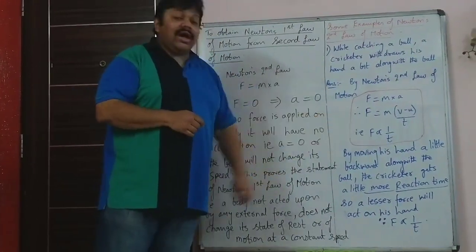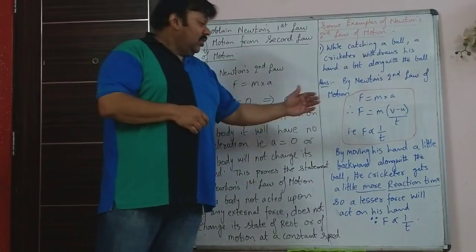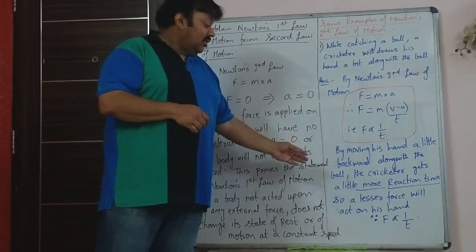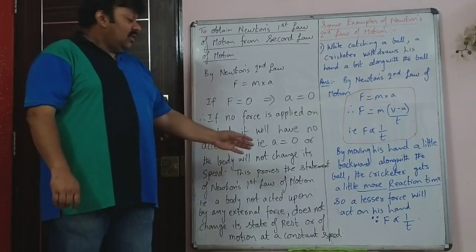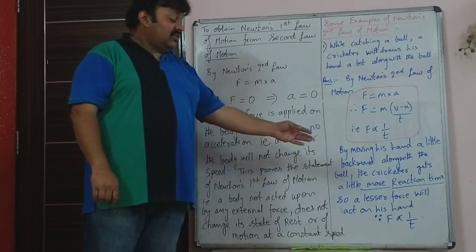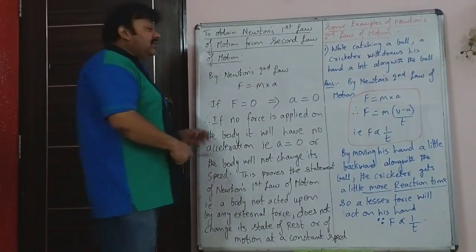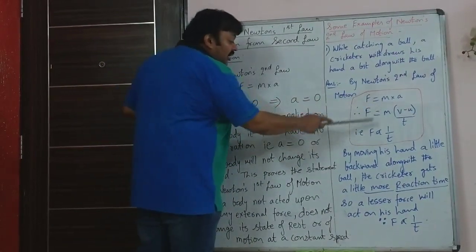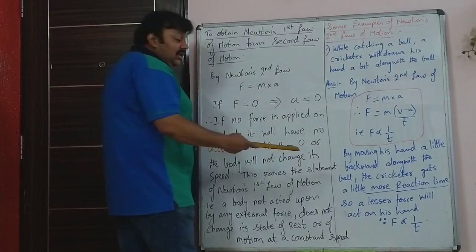Time and force are inversely proportional. So that's the reason why by moving his hand a little backward along with the ball, the cricketer gets more reaction time, so lesser force will act on his hand, because force is inversely proportional to time. So when these give reasons are asked, you have to write these and explain that force is inversely proportional to time, and accordingly explain this.